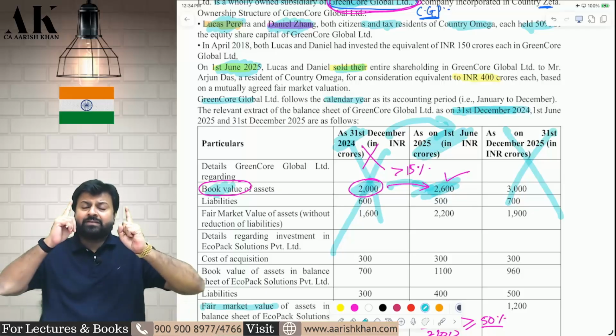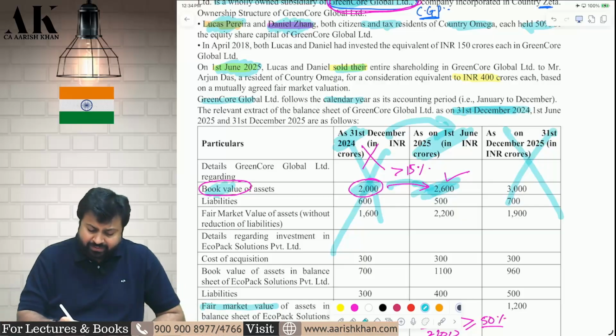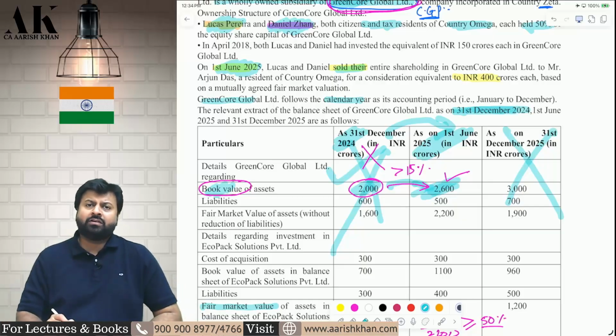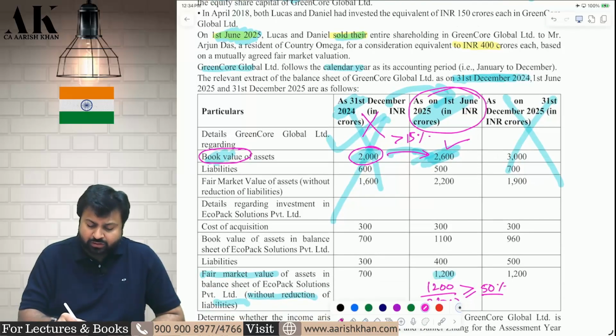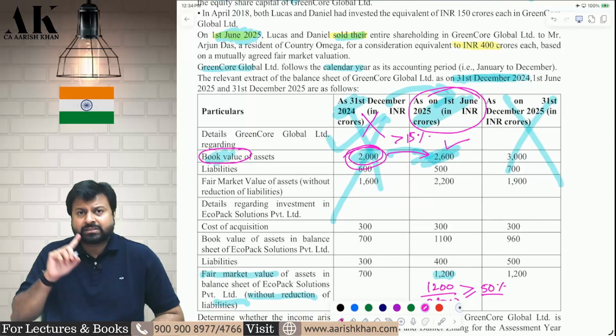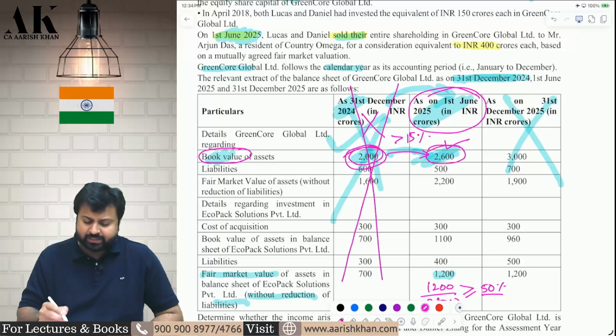not 31st December. If the book value of asset had increased by less than 15%, then we would have taken 31st December as your specified date. Now, the specified date is 1st June 2025 because the book value of asset as compared to the last balance sheet date is increasing by more than 15%. Therefore, this date is not relevant.